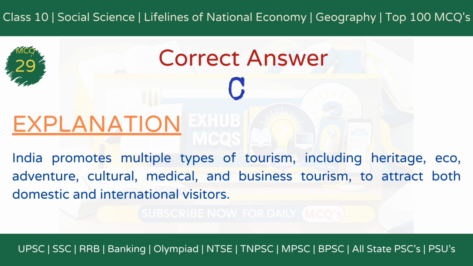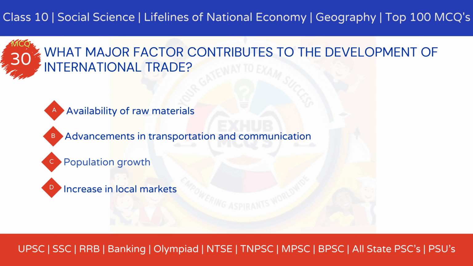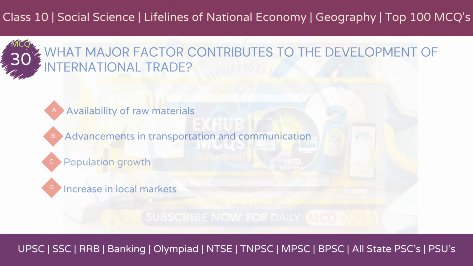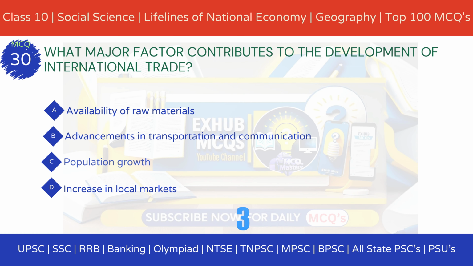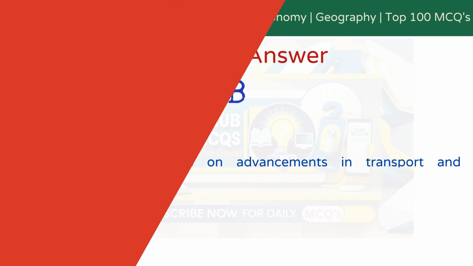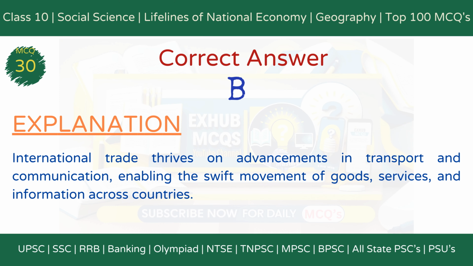and international visitors. MCQ 30. What major factor contributes to the development of international trade? Option A, availability of raw materials. Option B, advancements in transportation and communication. Option C, population growth. Option D, increase in local markets. The correct answer is option B, advancements in transportation and communication. Explanation. International trade thrives on advancements in transport and communication, enabling the swift movement of goods, services, and information across